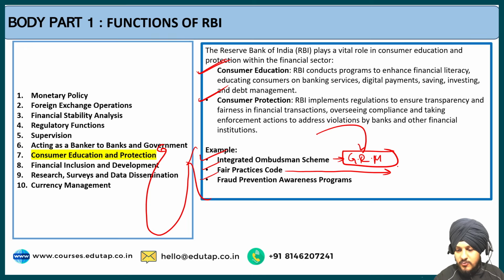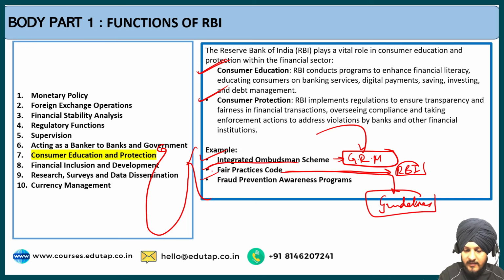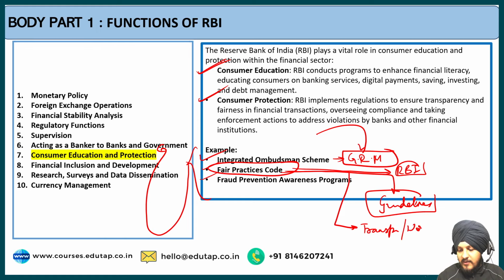The fair practices code has been framed by the RBI, and what is it? It is a guideline to the banks. This is the code that all the banks have to follow in India, that ensures fair practices in the banking system. Again, why? In order to maintain transparency, work ethic, and integrity in the financial system.